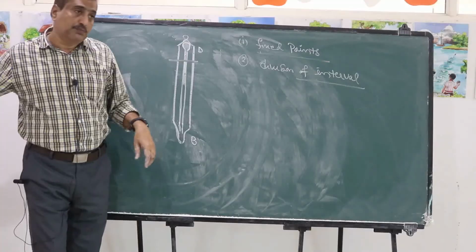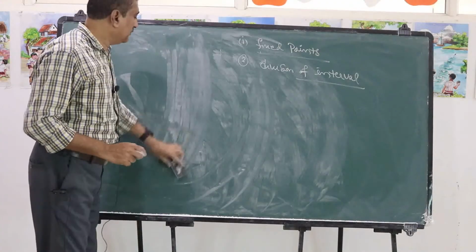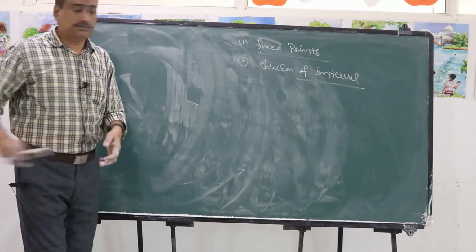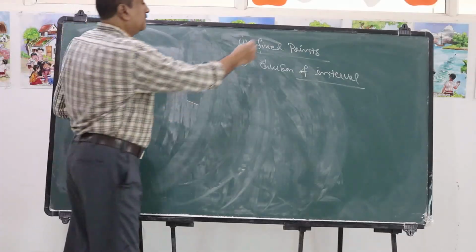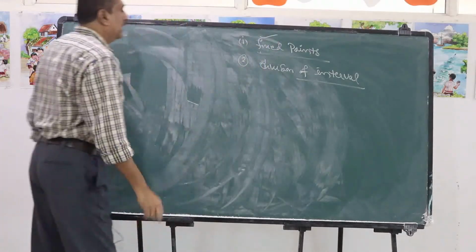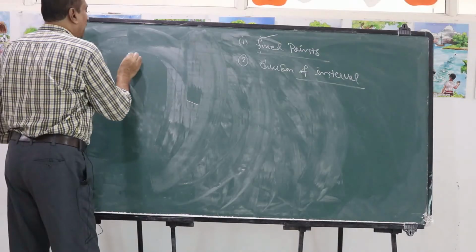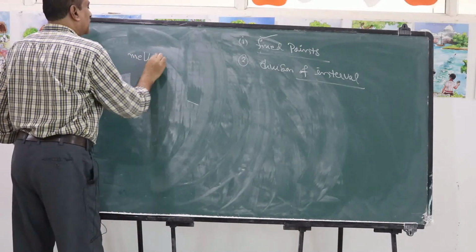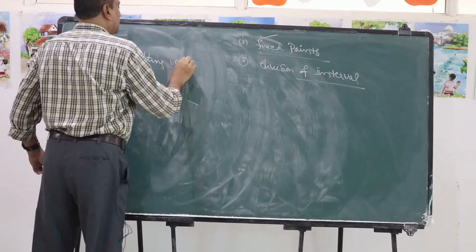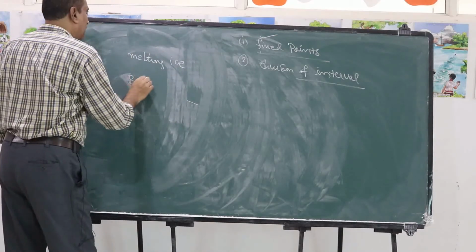Now what are these fixed points and what is this division of interval? First, fixed points. These fixed points are taken as melting ice and boiling water.